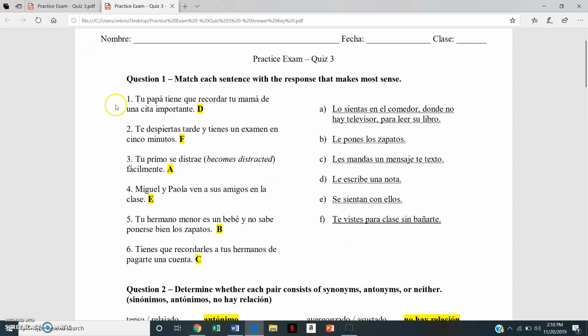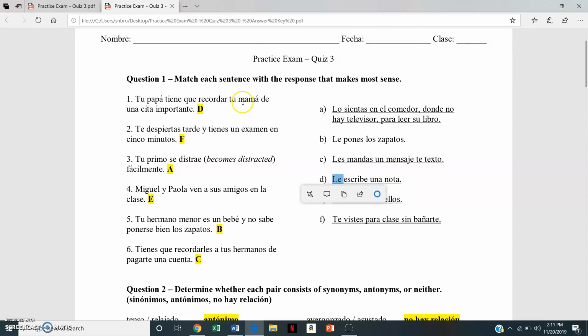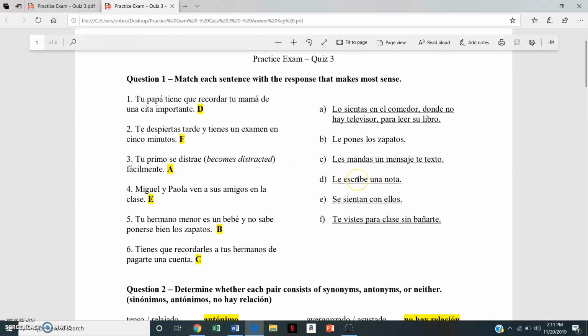So for this first one, for example, tu papá tiene que recordar tu mamá de una cita importante. Your dad has to remind your mom of an important appointment. And he tells us that the correct answer is D. So what we see here is that what your dad has to do is, your dad here is escribe. He will write a note or a letter, right, to her. To who? To your mom. Okay, so that's how you understand which one goes with which. Because these are both él, ella, usted, then we have the él, ella, usted form for lee and escribe.